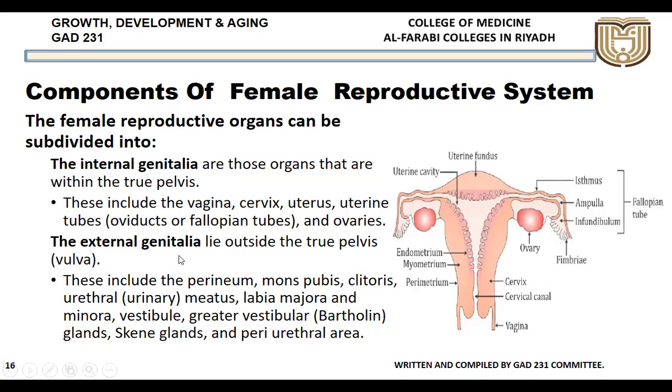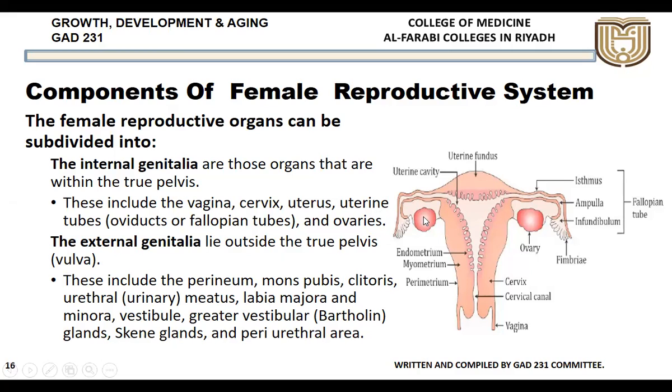Then we have the external genitalia, which are present in the perineum, which includes the mons pubis, clitoris, the urethral meatus, labia majora, then the vestibule, greater vestibular glands, as well as the Skene's glands and the peripheral area. So all these are part of the external genitalia.